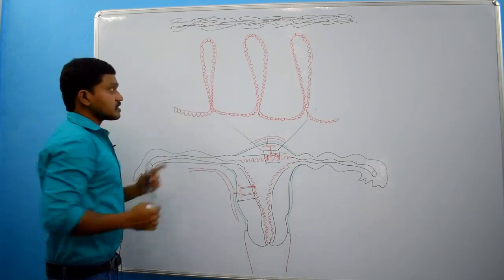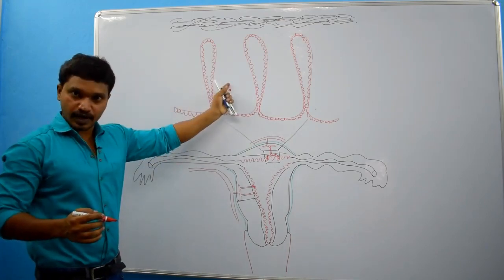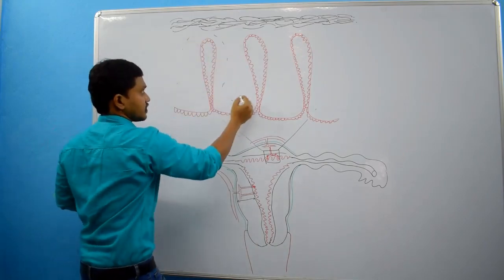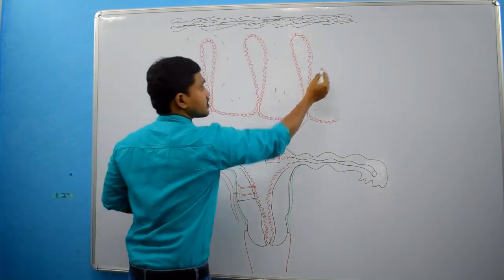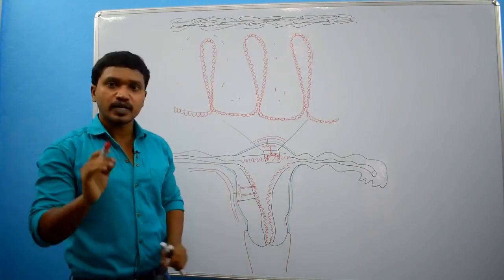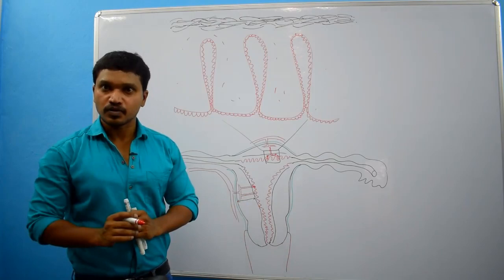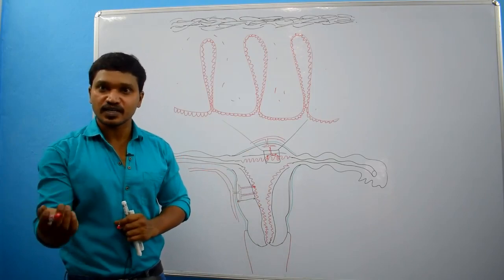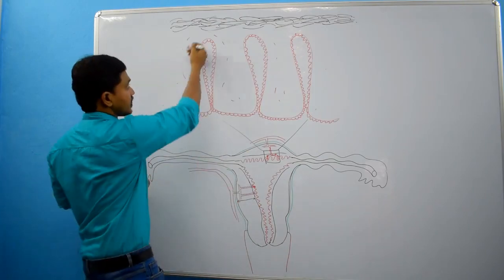Then along with these glands you can find connective tissue within it. Very simple. I already told you that the endometrium is the mucosa of the uterus, right? So when it is the mucosa of the uterus, the mucosa contains connective tissue. So the same thing will be there.